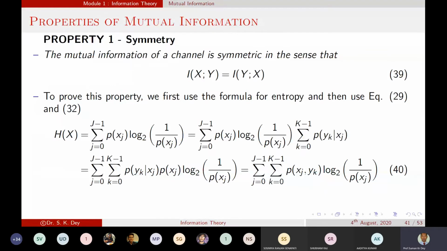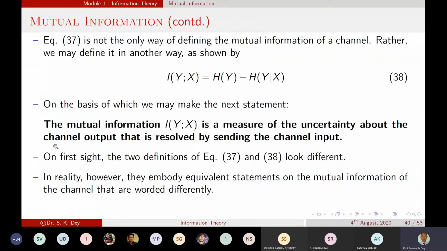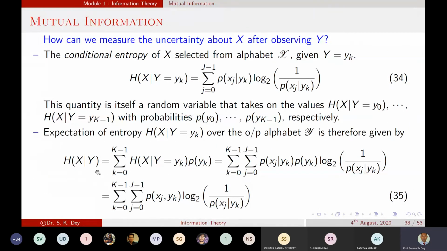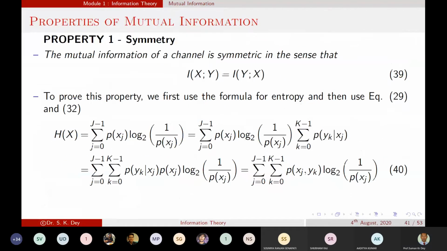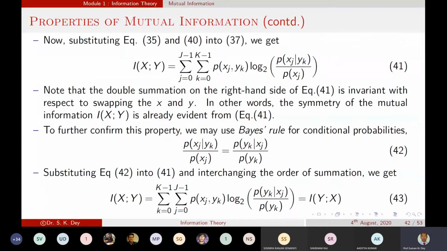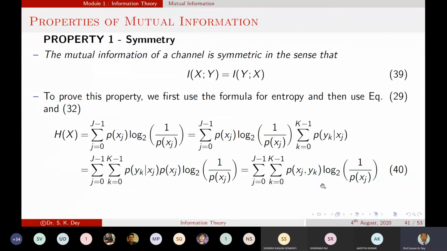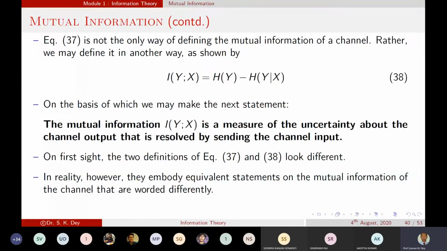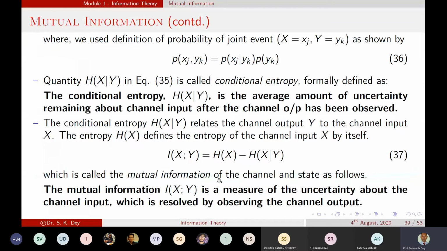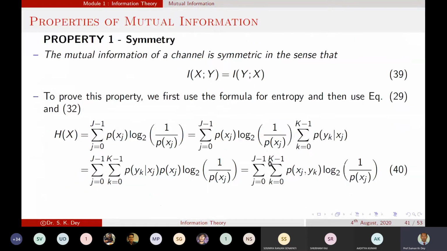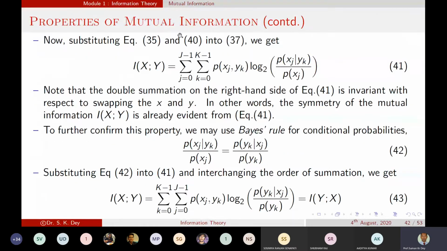This is H of X, and we have seen H of X given Y over here. So now using these two equations, 35 and 40, if we put the values into equation 37, then we will get this equation. You check whether you are getting it or not. Can you do that? Yes? Okay, then do it.